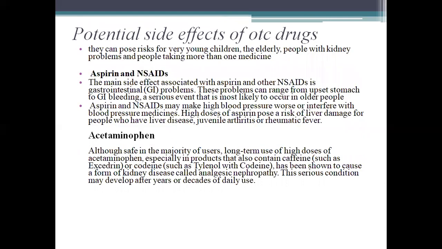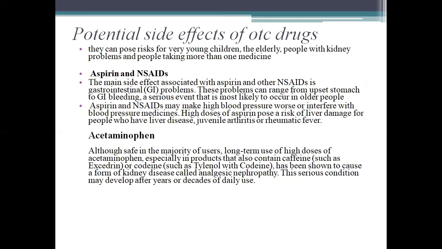Potential side effects of OTC drugs: they can pose risk for very young children, the elderly, people with kidney problems, and people taking more than one medicine. Aspirin and NSAIDs: the main side effects associated with aspirin and other non-steroidal anti-inflammatory drugs is gastrointestinal problems. These problems can range from upset stomach to gastrointestinal bleeding, a serious event that is most likely to occur in older people.